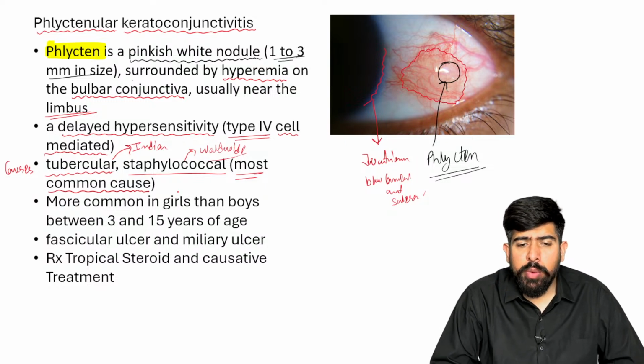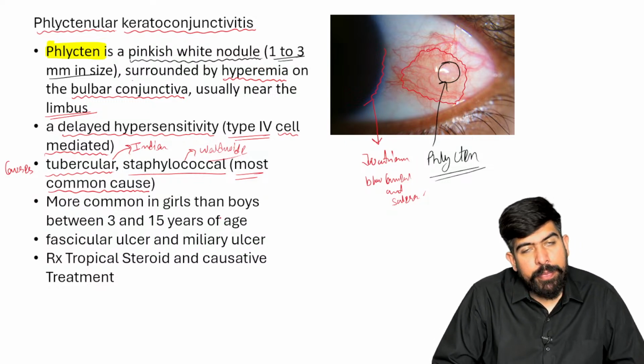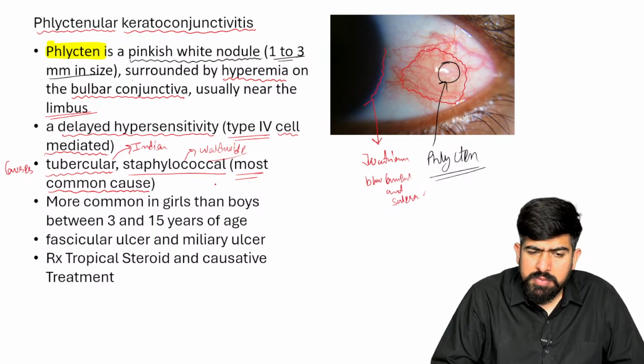But worldwide, it will be streptococcal, right?